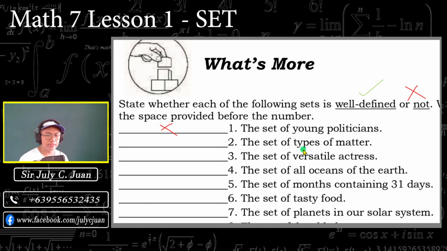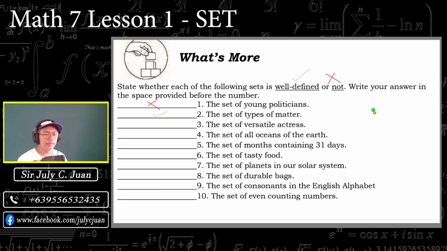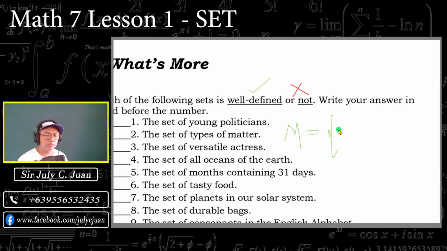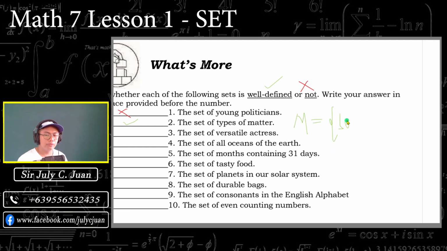Okay? So next is the set of types of matter. Is it well-defined or not well-defined? Of course, that is well-defined. Kasi alam naman natin na yung set na yon, halimbawa, set M contains the elements of solid, liquid, and gas. Okay, so yan. So, ibig sabihin, ang number 2 is an example of well-defined.